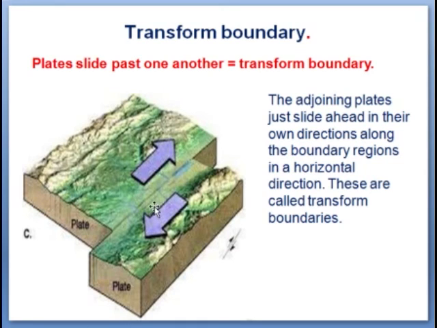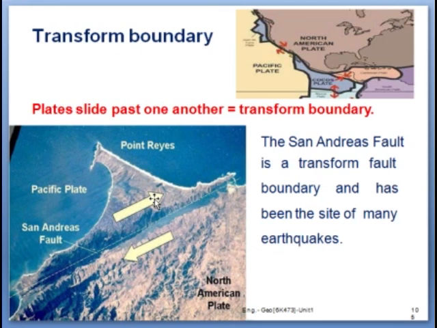Here there is no subduction and the collision is also absent, but these two plates just slide ahead in their own direction along the boundary in the horizontal direction, and this is called a transform boundary. The best example of this is the San Andreas fault zone.